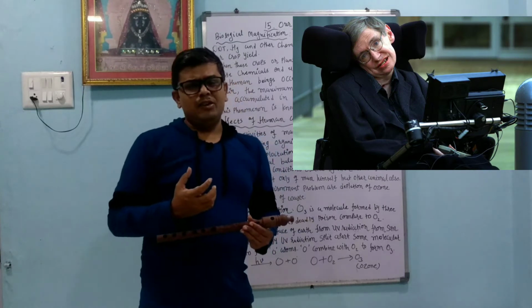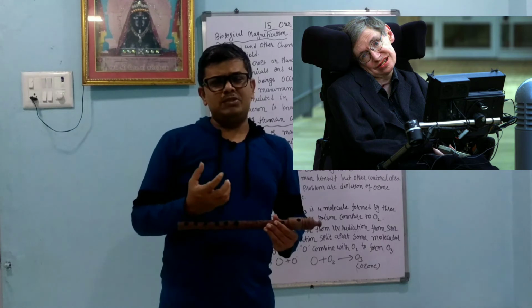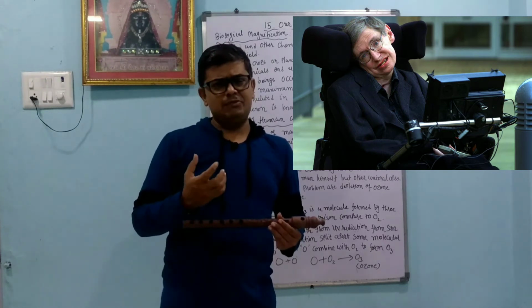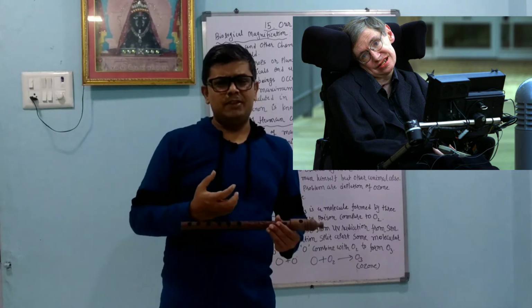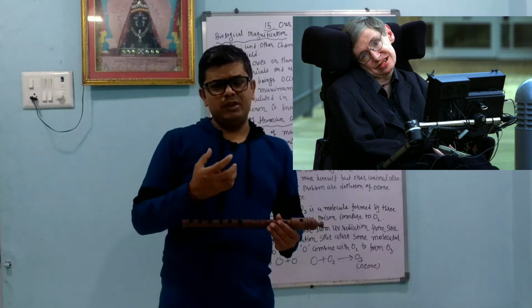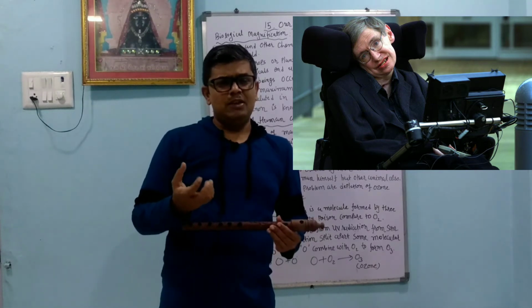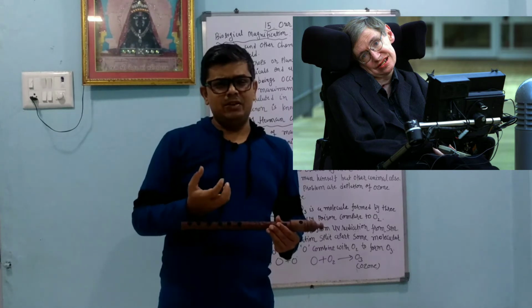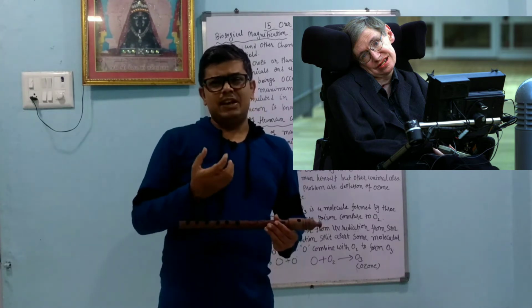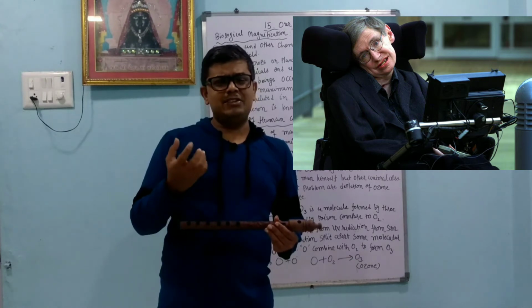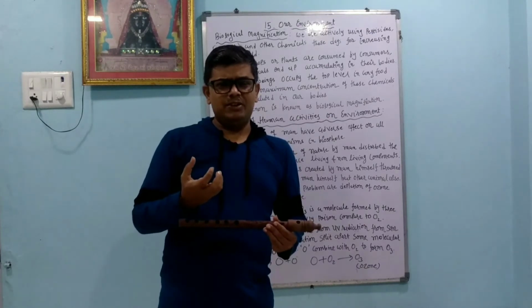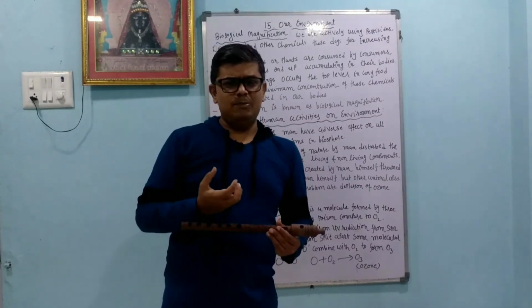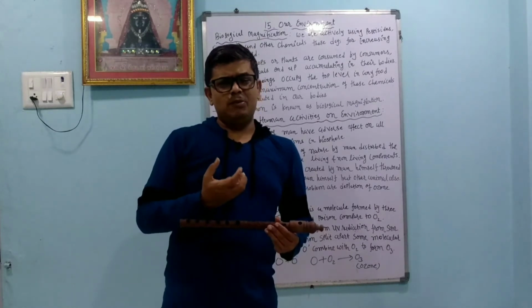Dear students, man is such an animal who tries to disturb the environment. The famous scientist Stephen Hawking said that in the next 50 to 100 years it will not be easy to survive, because ultimately humans are destroying the environment, and they destroy it for themselves as well as other animals. So we have major problems, that is acid rain. Nowadays whatever rain there is, it is acidic. Second, we have ozone layer depletion. Many gases are going into the atmosphere, and it causes the greenhouse effect. One by one we will learn all the types of effects or problems created by humans